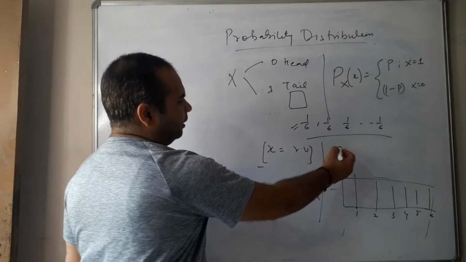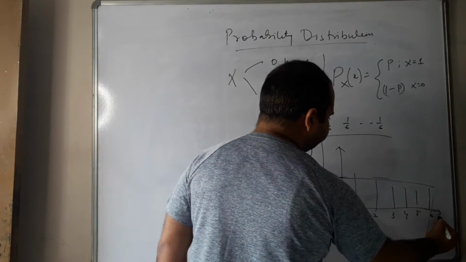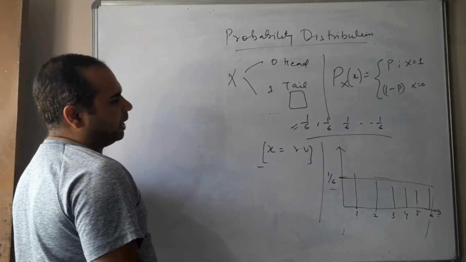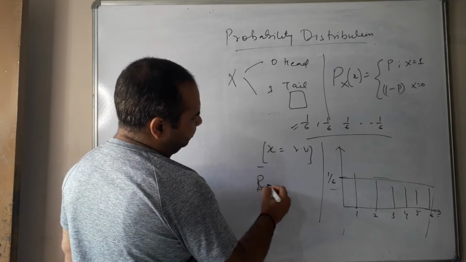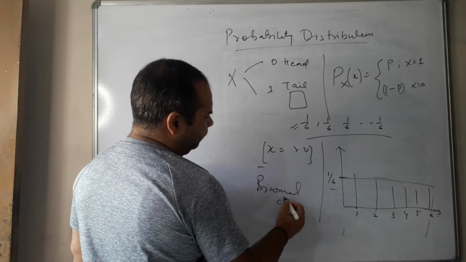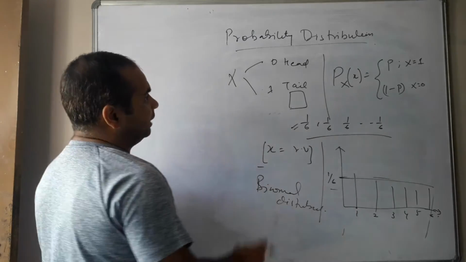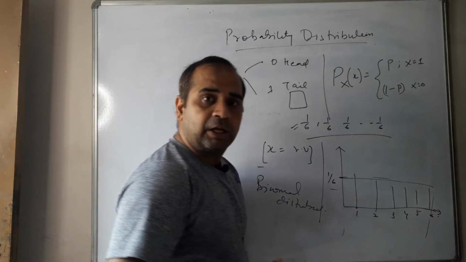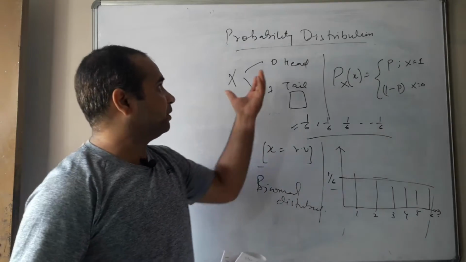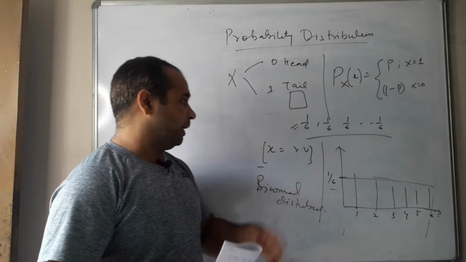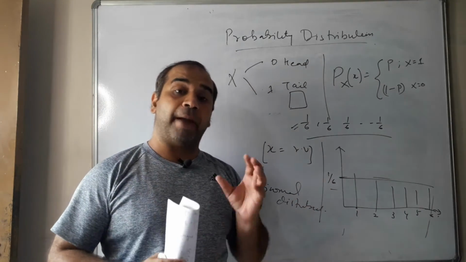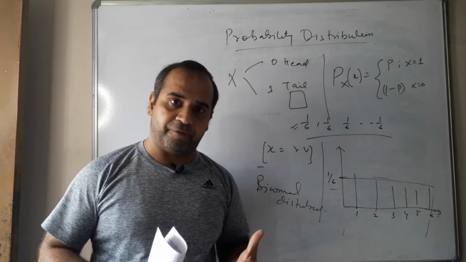So in cases like these, we normally have the binomial distribution, my dear friends, right? But one thing you should notice: here the random variables are discrete. So these two distributions, the Bernoulli distribution and the binomial distribution, are applicable to discrete random variables.